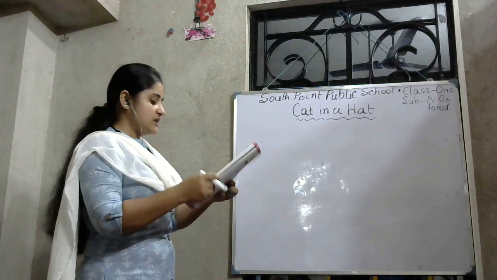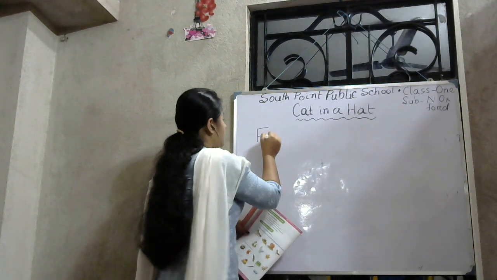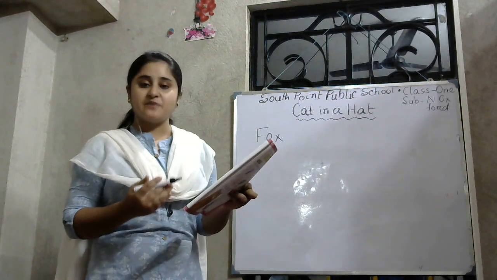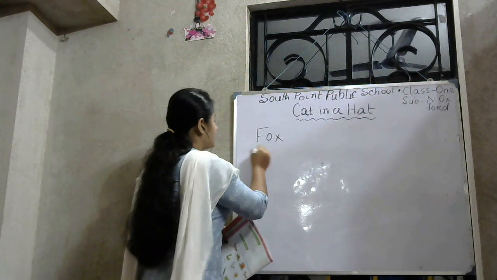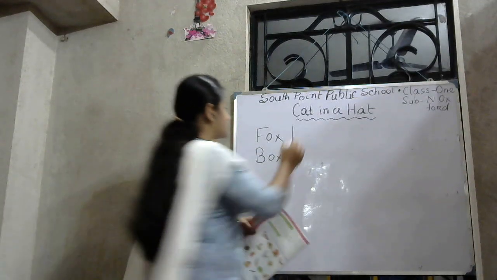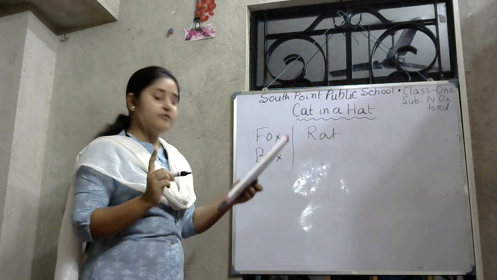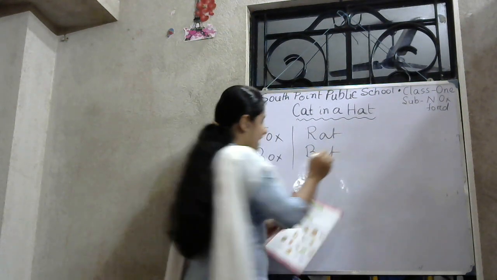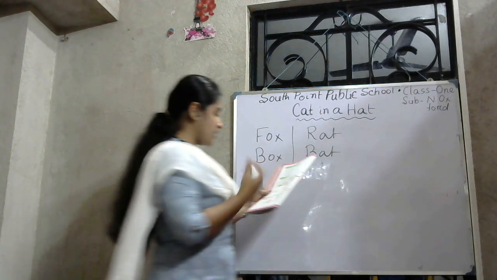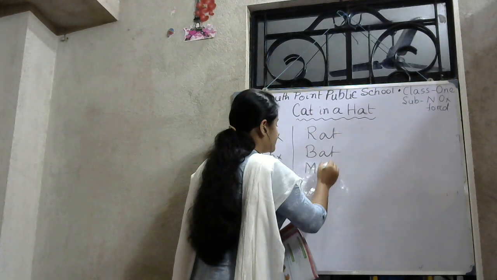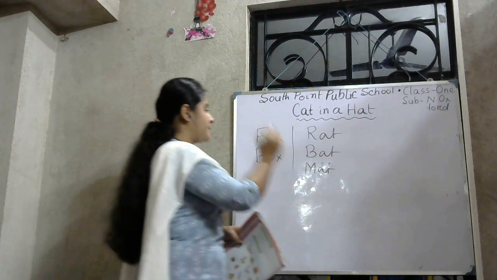Now I am writing. The first animal is fox. F-O-X. Now, what is the rhyming word of fox? Box. There is the picture of box. So, box is the rhyming word of fox. Now, the next animal is rat. R-A-T, rat. And in the clues, there is a picture of bat. So, rat, bat. B-A-T, bat. And also any other rhyming word is there. Mat. M-A-T, mat. So, fox, box, rat, bat, mat.